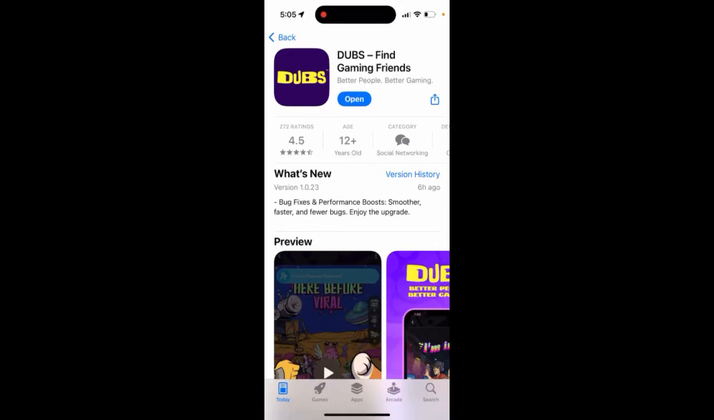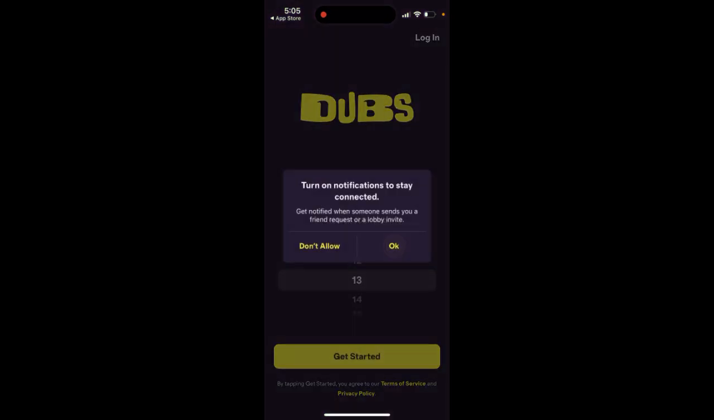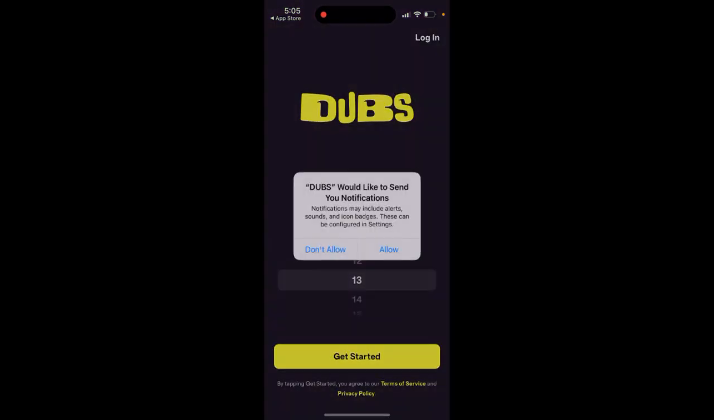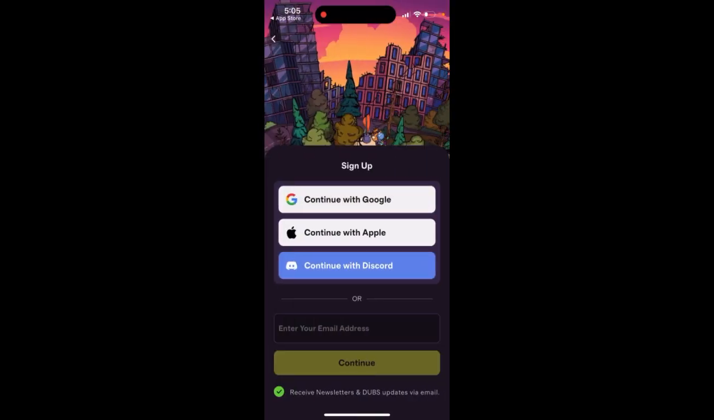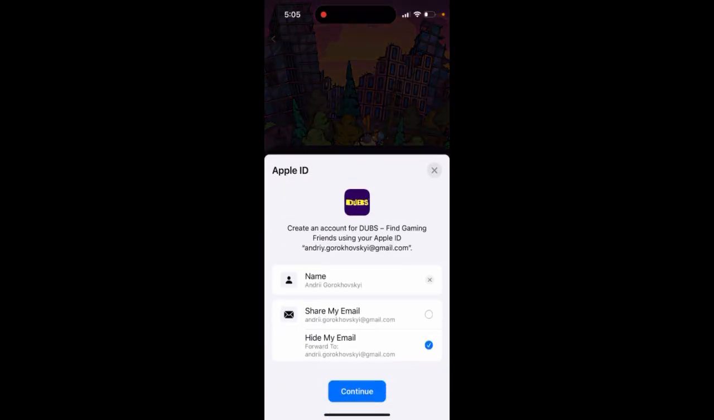Here's the app called DUBS, Find Gaming Trends. It's not yet in super top charts, but it's getting closer. So here's how you can just create your account, and then you can just sign in with Apple. So let's see how it looks like.